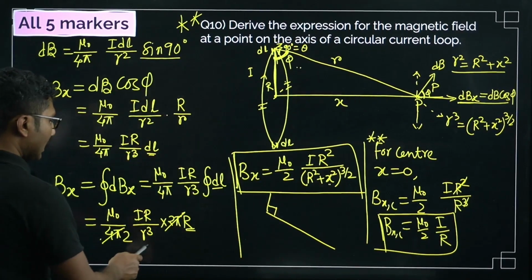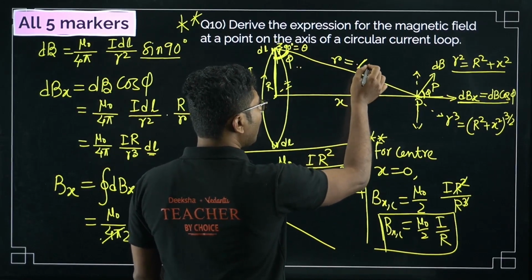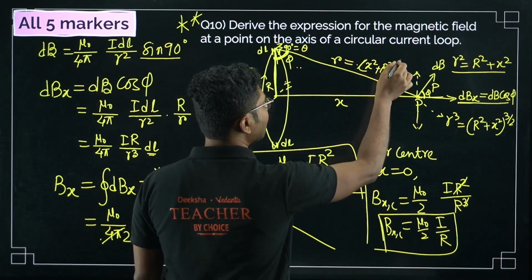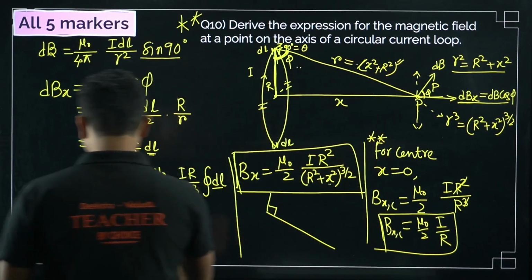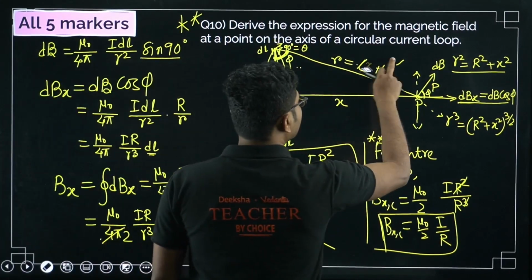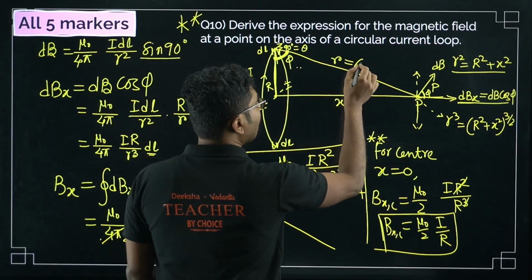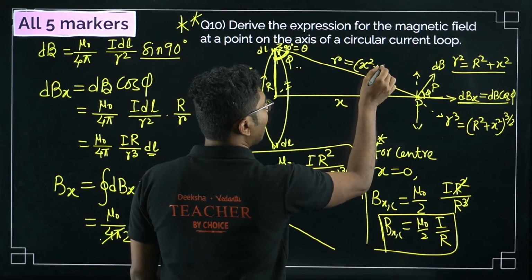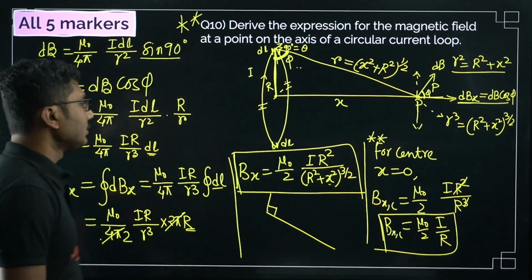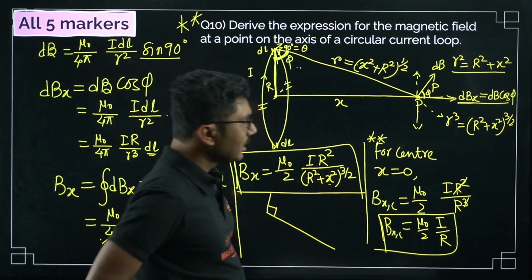2 times r square plus x square to the power 3 by 2. So what we have done, instead of r cube, r is what? r is the square root of x square plus r square. Now square root can be written as power half. So x square plus r square under a square root is power half, and that is cubed. So the cube of that is basically r square plus x square to the power 3 by 2.